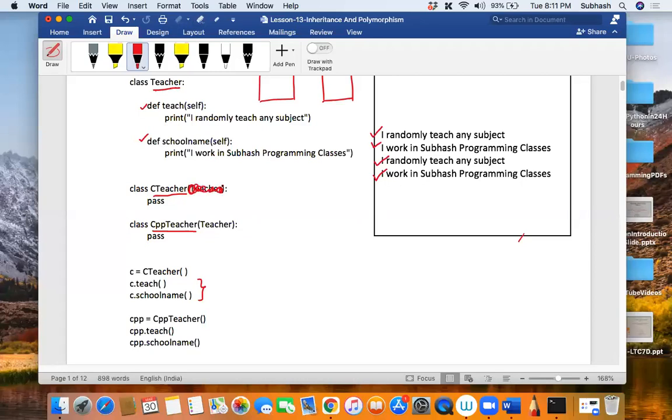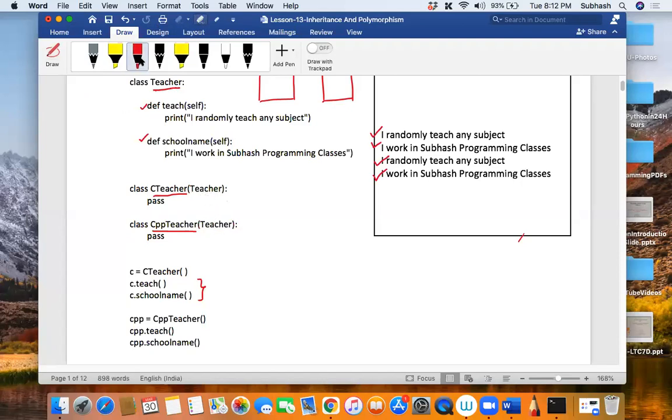That is, I'm not writing this. That is, I'm not inheriting like this. Then what could happen to this program? Can you tell me what will happen if I don't add this over here? It would give an error, isn't it? Why will it give an error? The error that it says is that the method is not found as part of the C teacher class. It says like that, isn't it, my dear friends? Is that okay? Clear with that? Try this out.